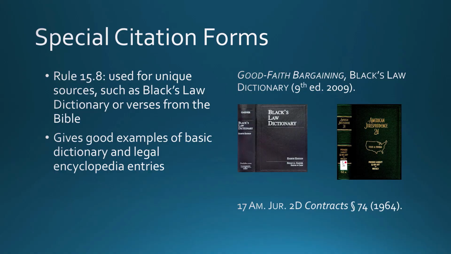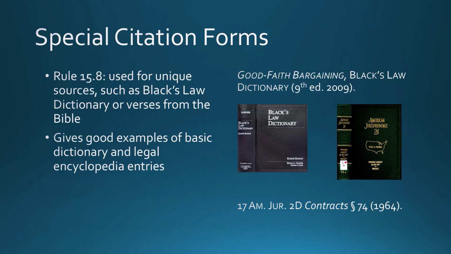The special forms are helpful to reference when citing to dictionaries and encyclopedias. Because there is seldom a single author in these types of citations, the citation form varies. When there is no author for the section you are citing, your citation generally begins with the section title or volume, followed by the title of the work, then, depending on the work, the section, and finally, the edition and